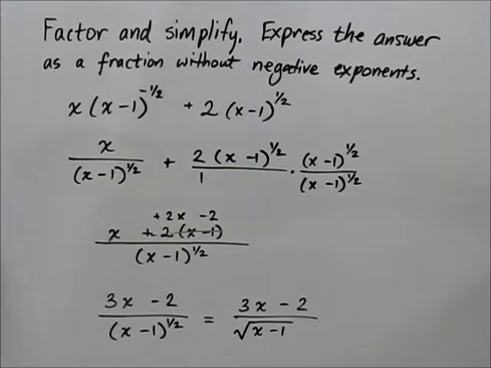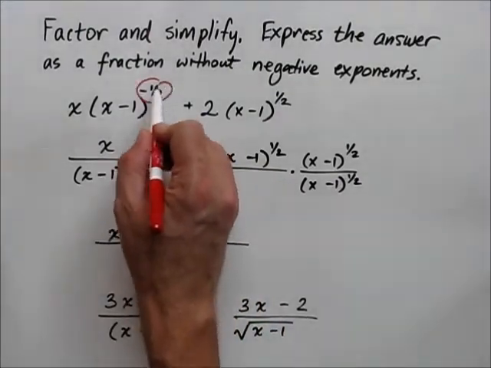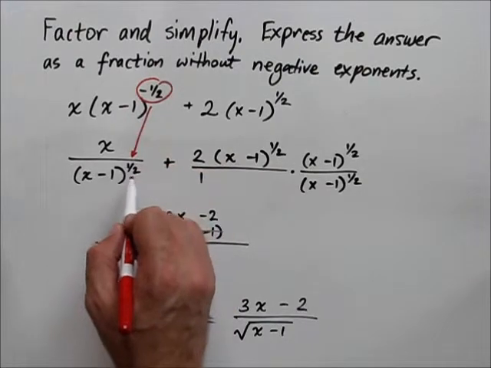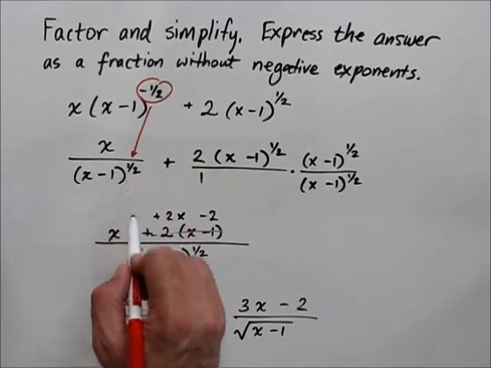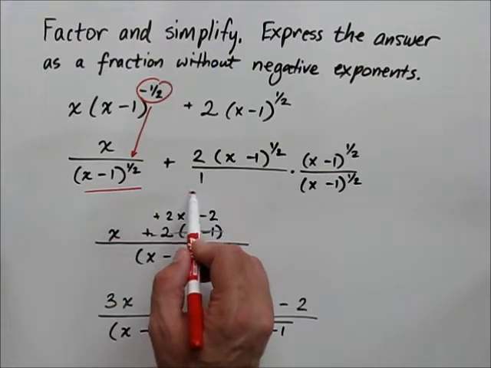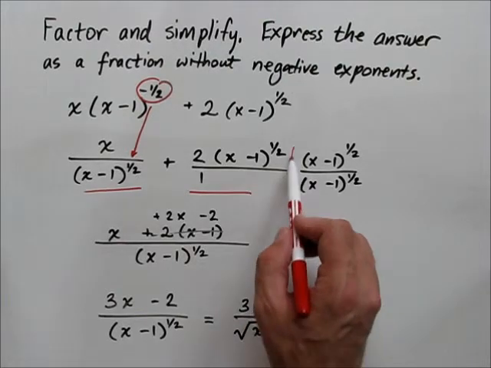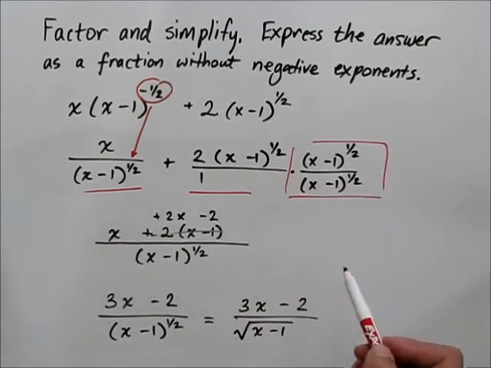So to review the guiding principles which enable us to simplify this expression. First of all, anytime you have a negative exponent, you're going to rewrite it as a positive exponent. Second, anytime you have fractions being combined, you'll want to do so. That's going to involve a common denominator.